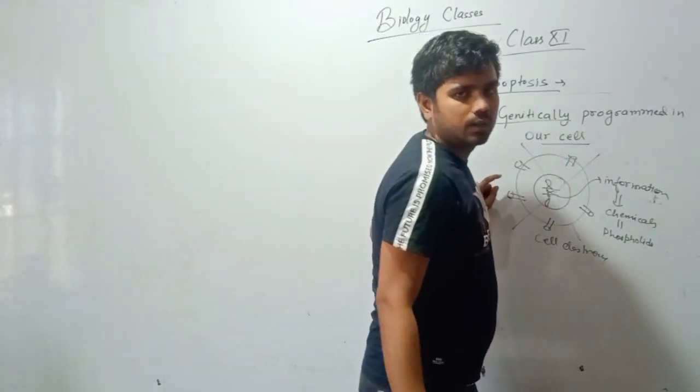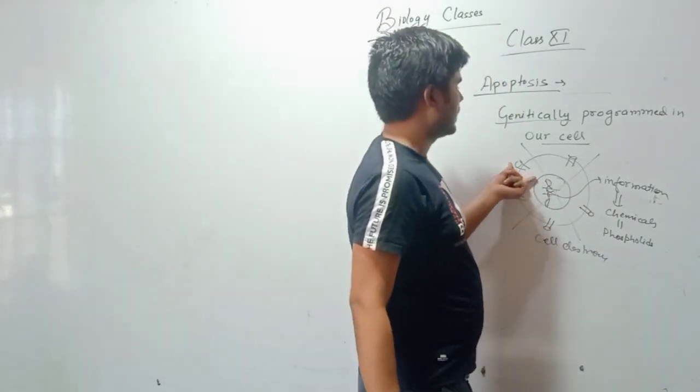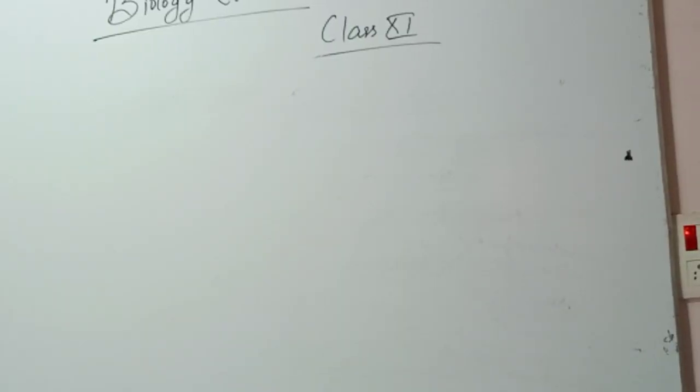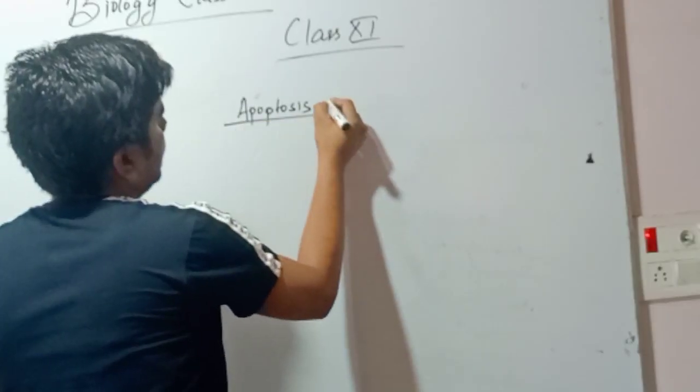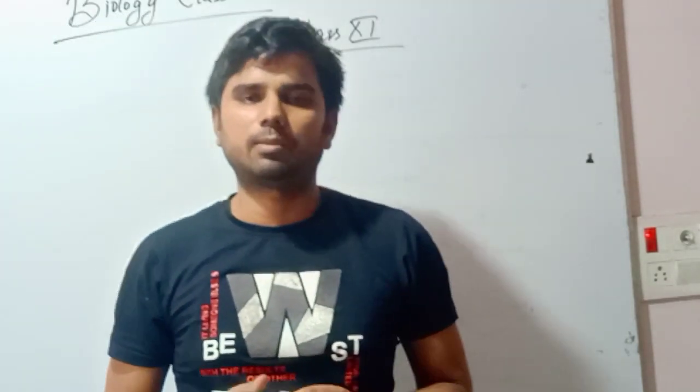It is just 120 days. After 120 days, certain phospholipids will attach, and the cell automatically gets destroyed in a given period of time.